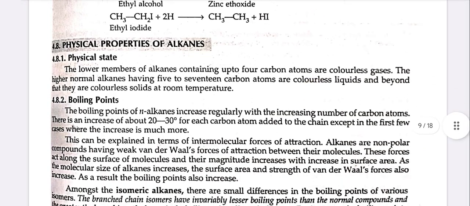Physical properties of alkanes. Physical state. The lower members of alkanes containing up to 4 carbon atoms are colorless gases. The higher normal alkanes having 5 to 17 carbon atoms are colorless liquids, and beyond that they are colorless solids at room temperature. Boiling point.